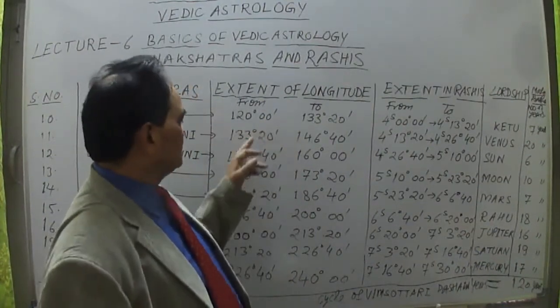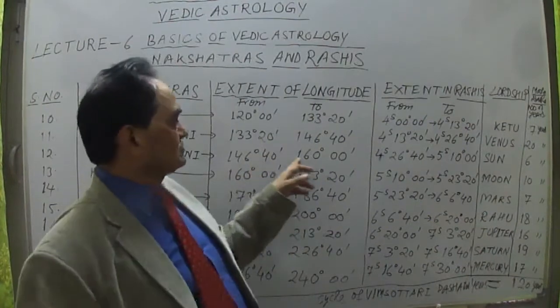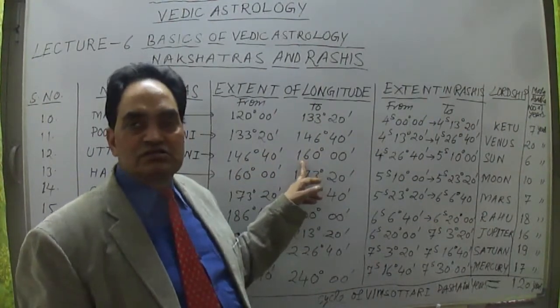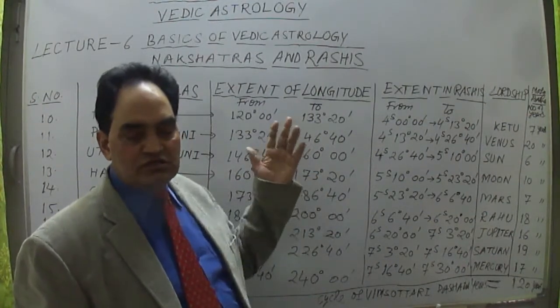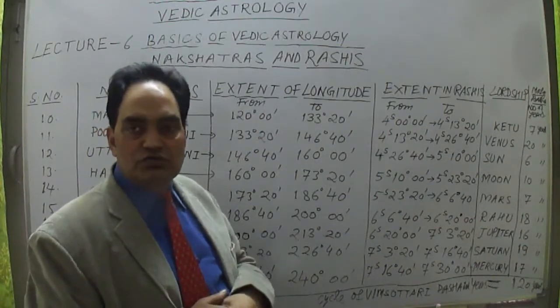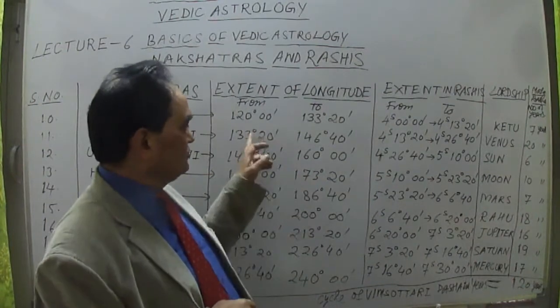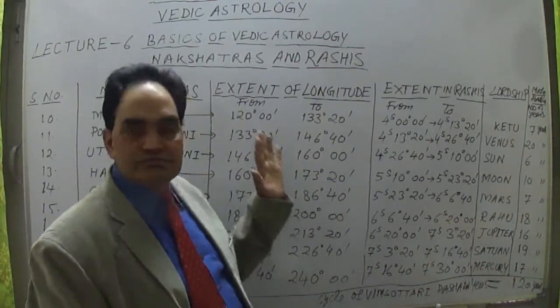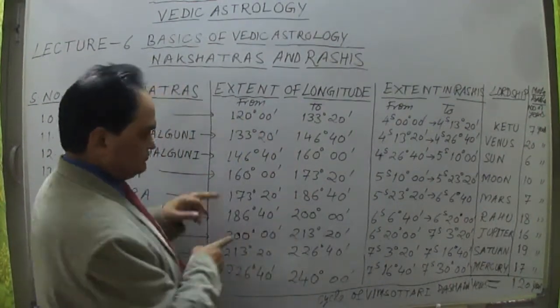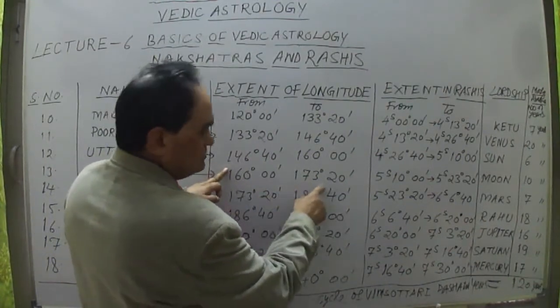By these two nakshatras and this third nakshatra, 13 degree 20 minutes each, 13 three times is 39, and 20 20 20 is 1 degree again, so 39 plus 1 is 40 degree. 40 degree from 120 to 160 is completed. So next, 160 to 173 degree 20 minutes.